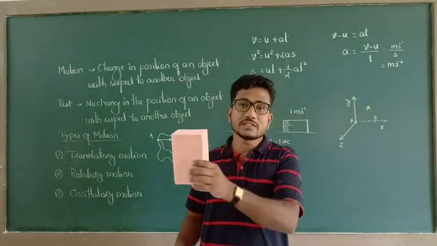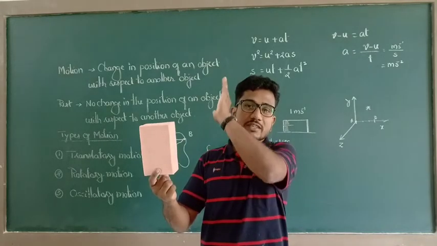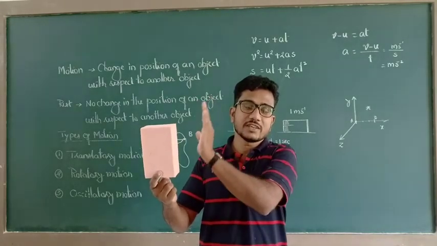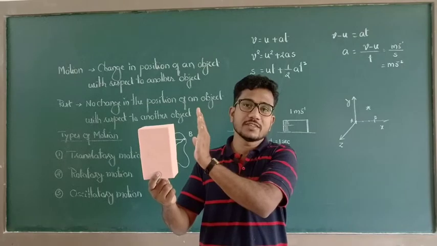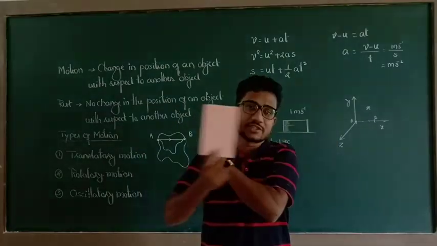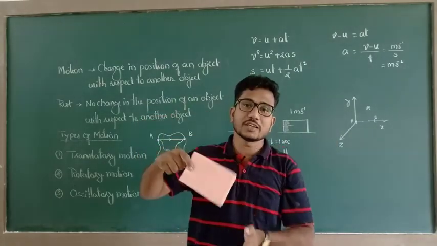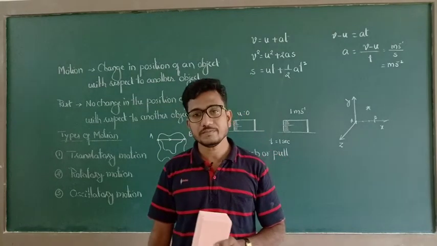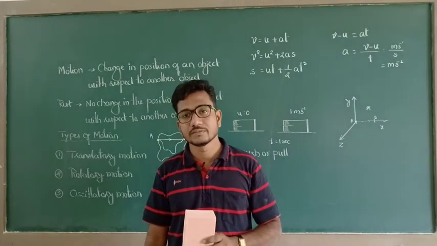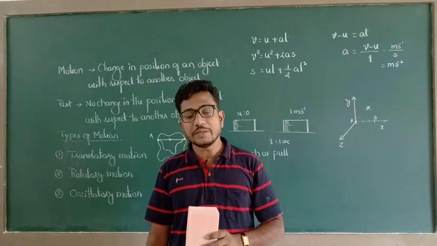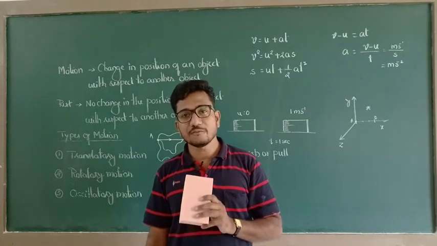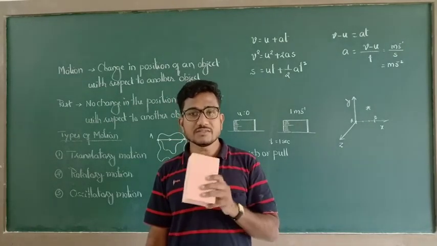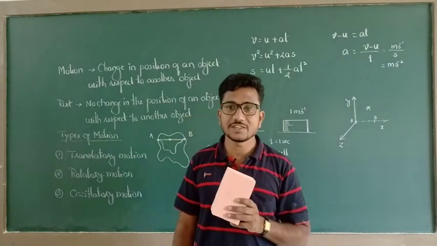If there is no external agency, this object remains at rest. In the presence of sufficient amount of external agency, there may be change in position of this object, or there may be change in configuration of this object. That means Newton's first law of motion gives the definition for inertia.